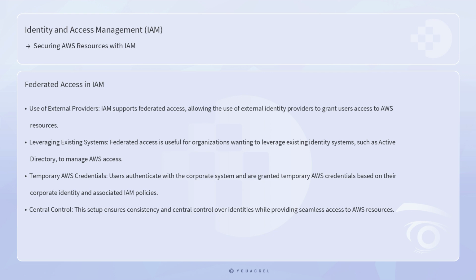IAM also supports the concept of federated access, which allows you to use external identity providers to grant users access to AWS resources. Federated access is useful for organizations that want to leverage existing identity systems, such as Active Directory, to manage AWS access. For example, an organization can configure AWS to trust its corporate identity provider. When users authenticate with the corporate system, they are granted temporary AWS credentials based on their corporate identity and the associated IAM policies. This setup ensures consistency and central control over identities while providing seamless access to AWS resources.